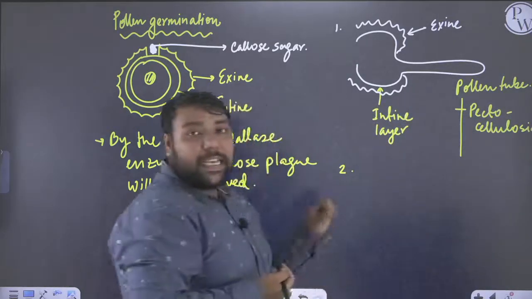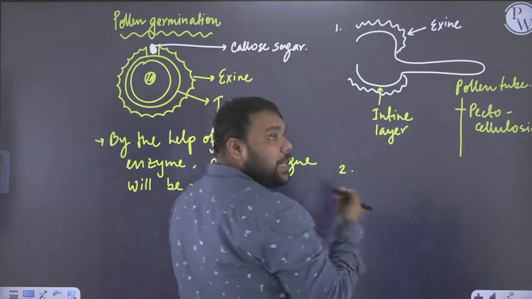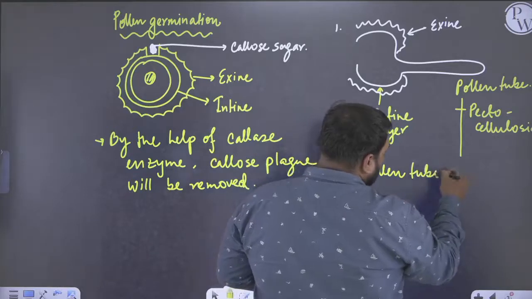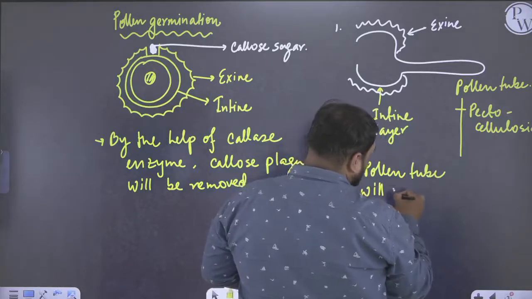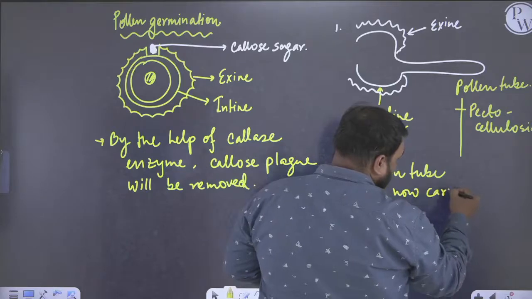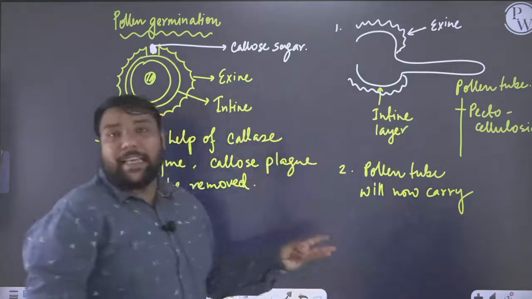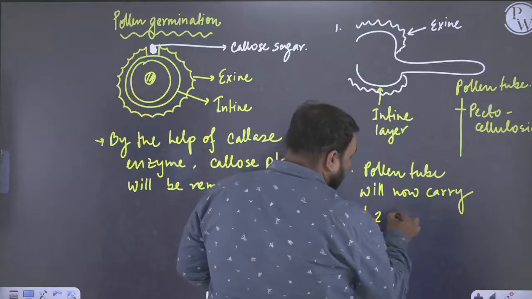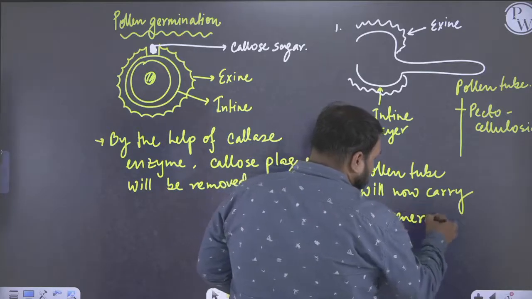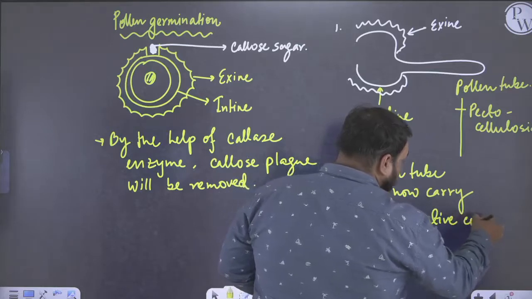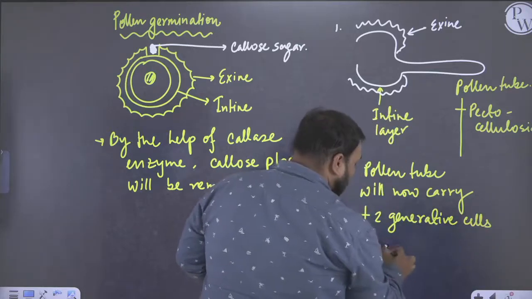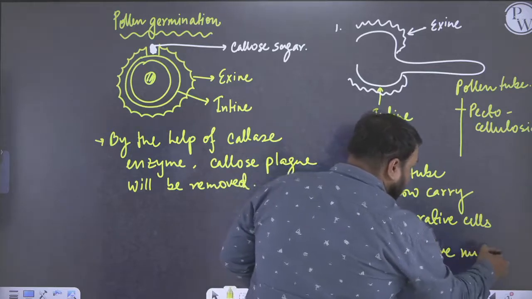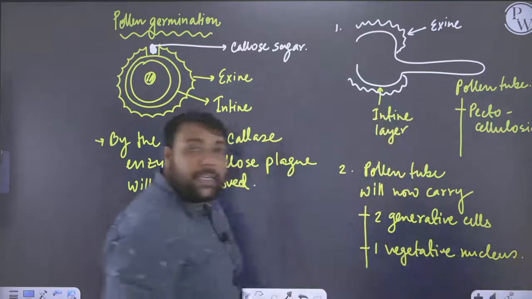This pollen tube will now carry three things: our two generative cells and one vegetative nucleus, right?